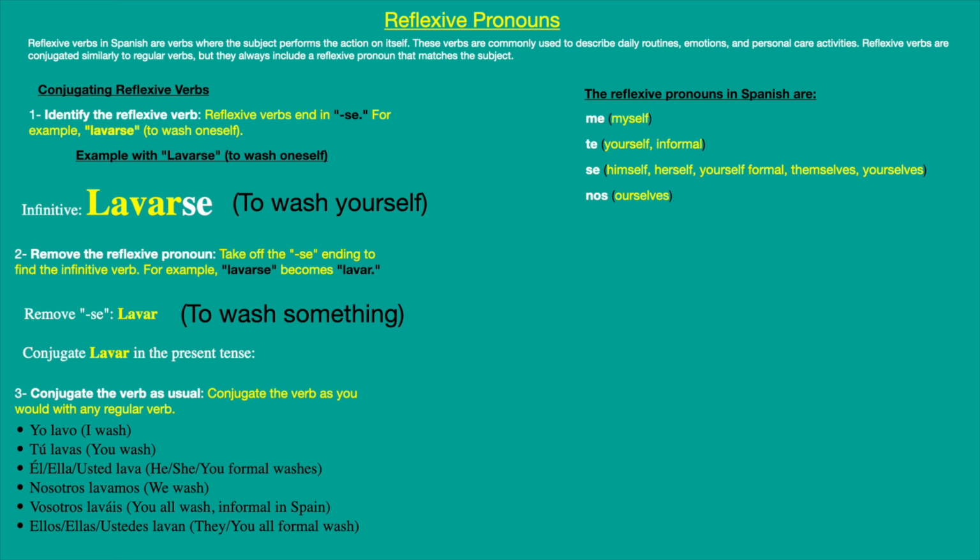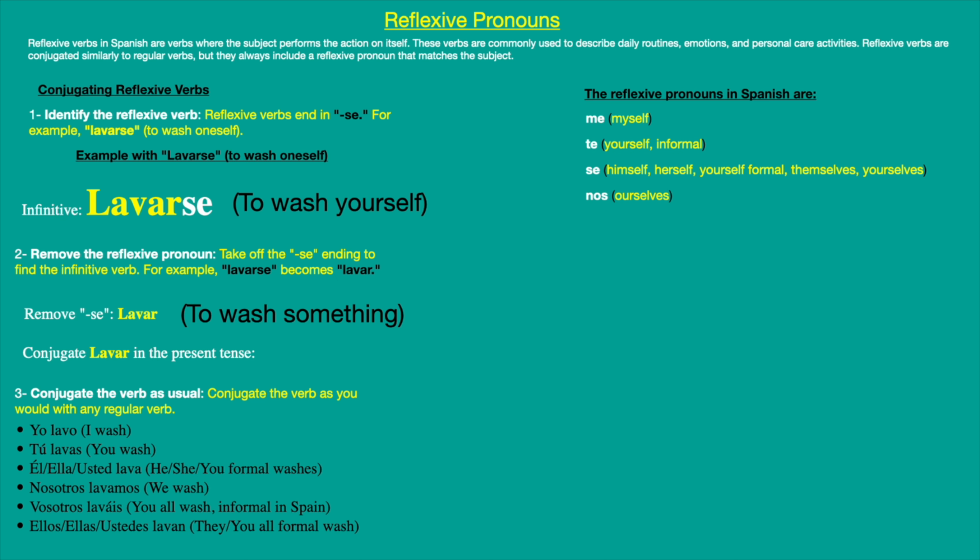For the first person, yo, you use me. For the second person, tú, you use te. For the third person, él, ella, usted, we use se. Then nos for nosotros, and se again for themselves as well.